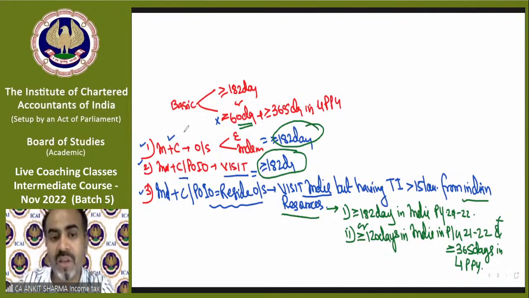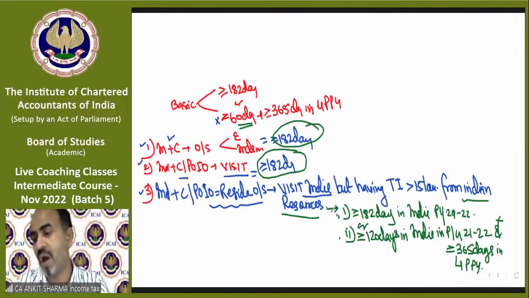So if the third category person fulfills any of them, then he or she will be called a resident. Otherwise, he or she will be called a non-resident. So that was a case of how to find out a normal resident. We can revise it like this also.